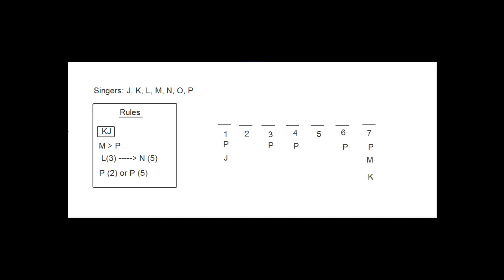Okay, as you can see, I started on the setup just to save a little time, but I'll take you through the rules. Jamie performs immediately after Ken. That's over here. This rule is a block, right? Because they say immediately after Ken, not somewhere after Ken. So we just put K, and then J comes right afterwards, and we put it in a block to indicate that there's no room to stretch that out or anything like that. It has to be K, and then immediately J.